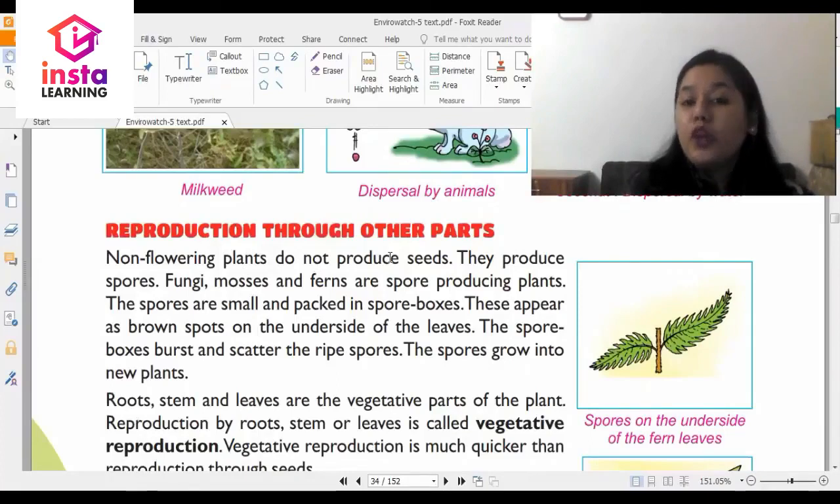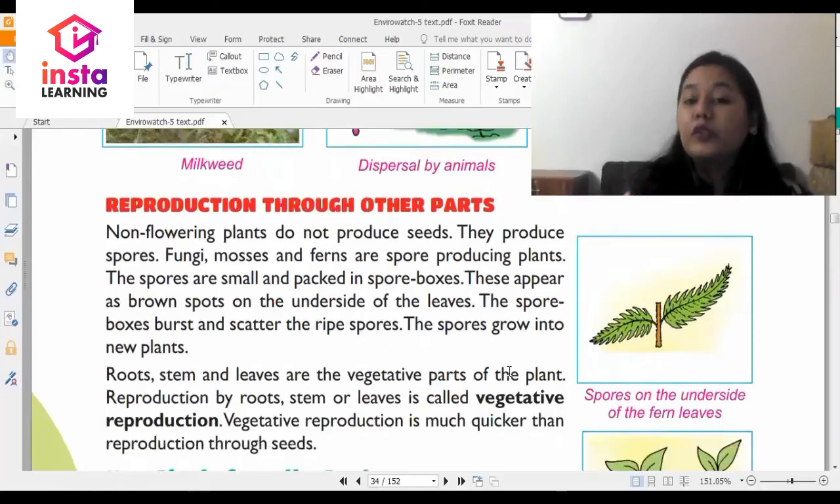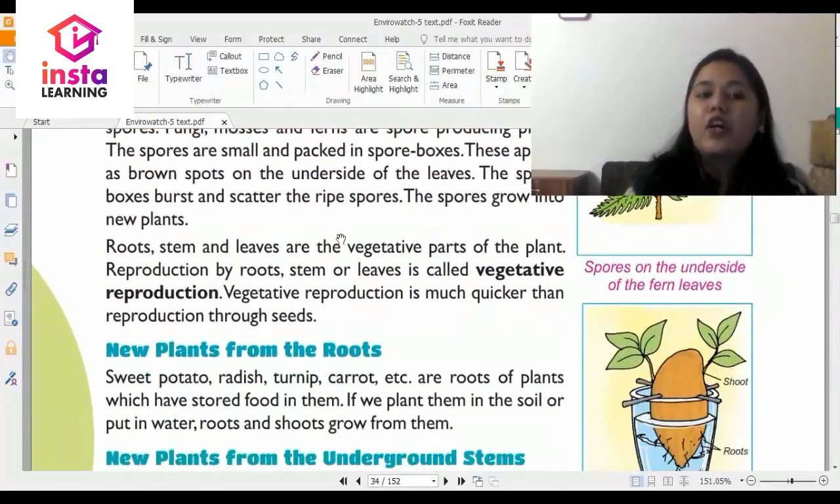Non-flowering plants do not produce seeds. So how does reproduction take place? They produce spores. Fungi, mosses and ferns are spore producing plants. The spores are small and packed in spore boxes. These appear as brown spots on the underside of the leaves. You can see a picture here. The spore boxes burst and scatter the ripe spores, and these grow into new plants.